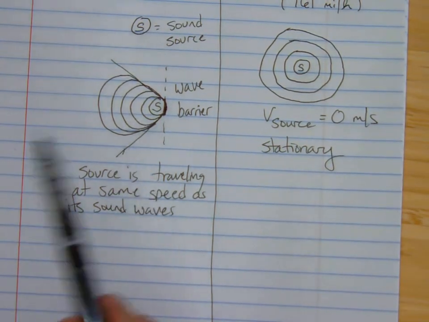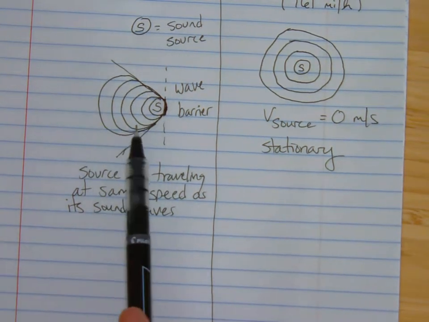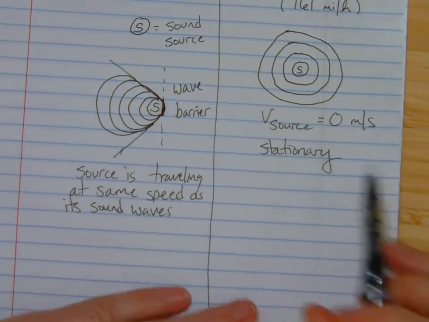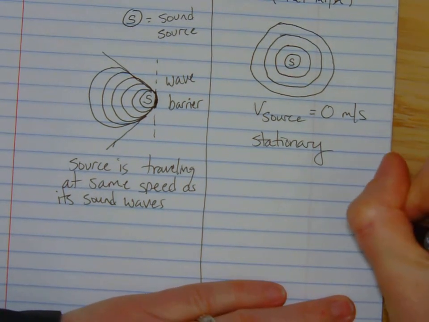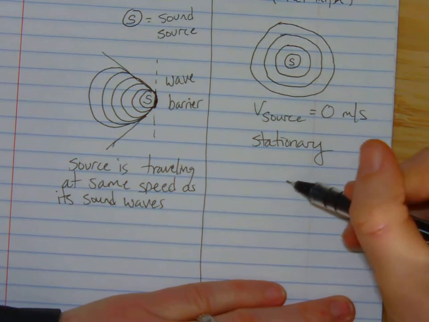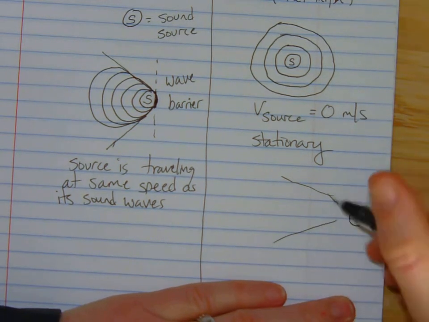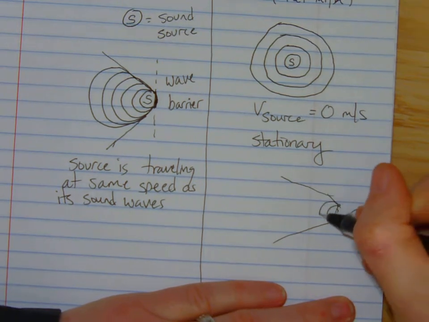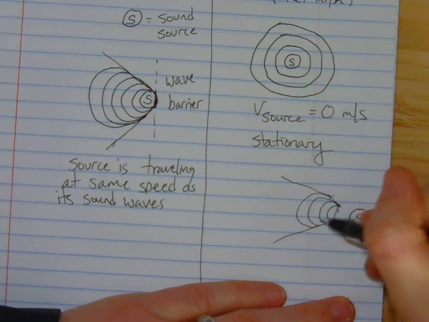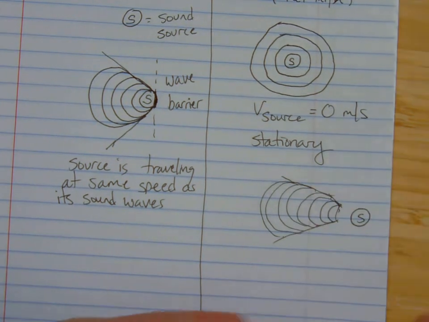At this point, we don't get a sonic boom yet, but we have started to develop this three-dimensional cone. When the object has exceeded the speed of sound, here's the source. Let's pretend it's that jet. It's going to leave behind that conical cone. So here's your wall. It has left it behind now. That is ugly, but you get the idea.